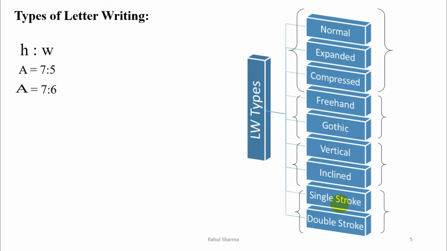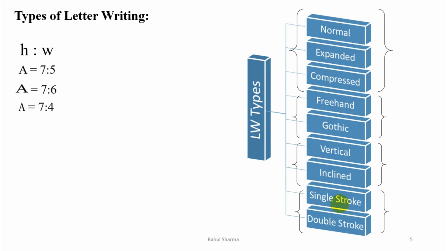Expand means when we increase the size. So height will remain same, width will increase. Similarly, now very easily you can say what will be the compressed letter writing. Yes, it will be 7:4. Width will be 1 unit less than the normal, that is 7:4.